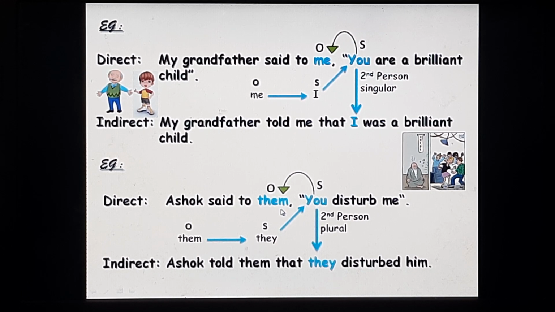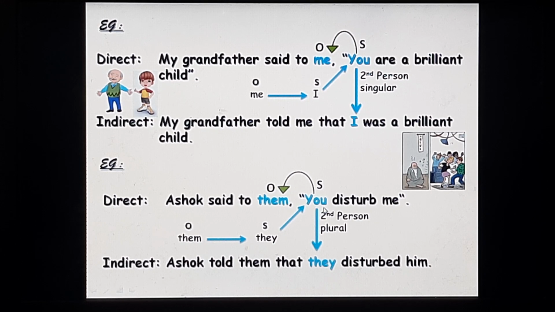So, them refers to the subject you, therefore you is second person plural. Now them is an objective pronoun. The subjective pronoun for them is they. They stands for the subject you. So in the indirect speech you will change into they. Ashok told them that they disturbed him.